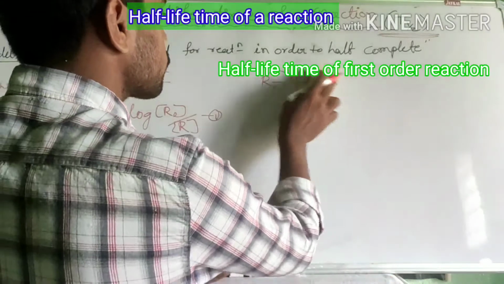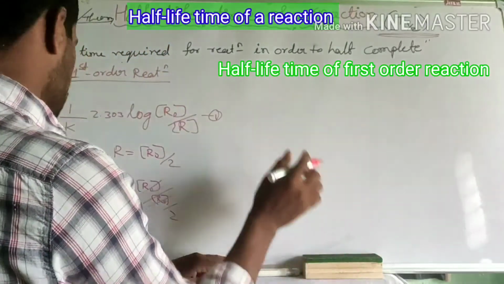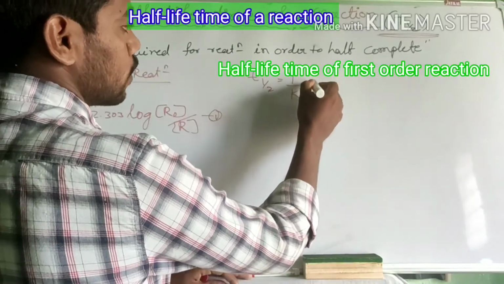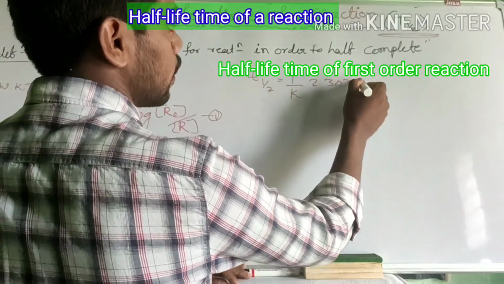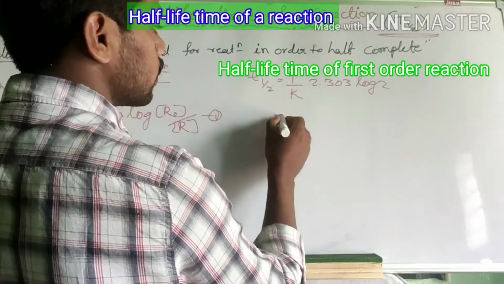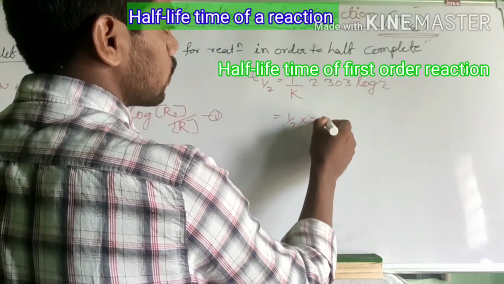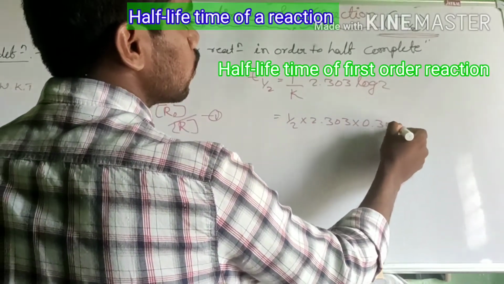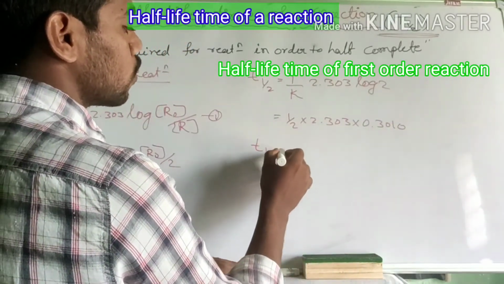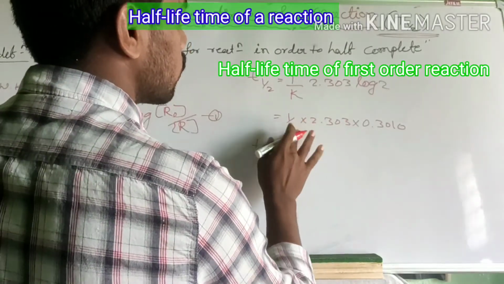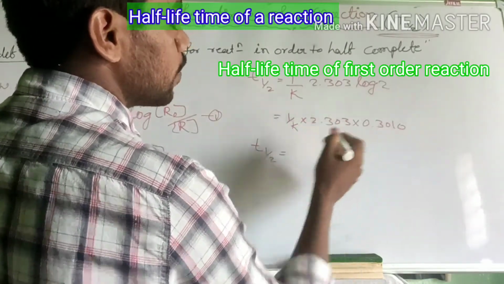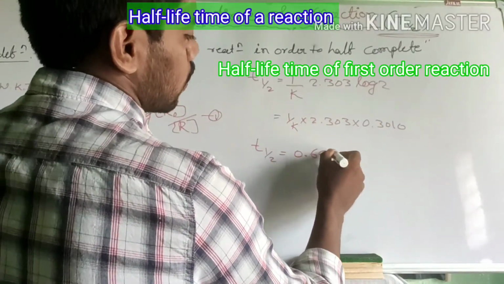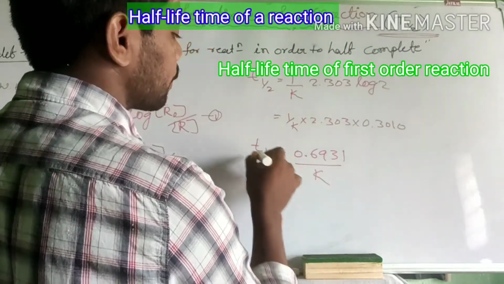Therefore, you see here, next T half equals 1 by K into 2.303 log 2. You see here, dear student, the log 2 value you have to come to know. Log 2 means 0.3010. This is 1 by K. Therefore, multiplying this, we get 0.6931 divided by K.